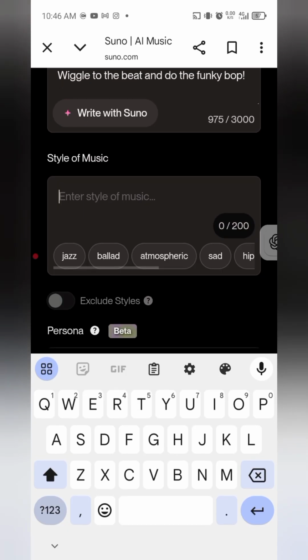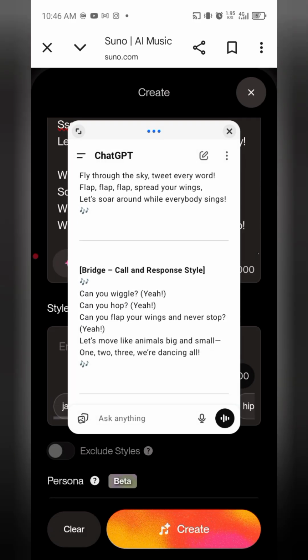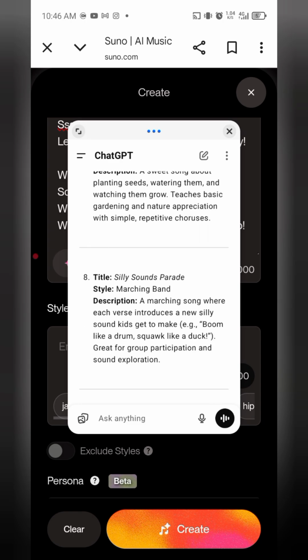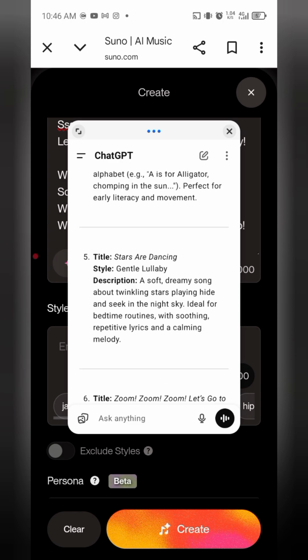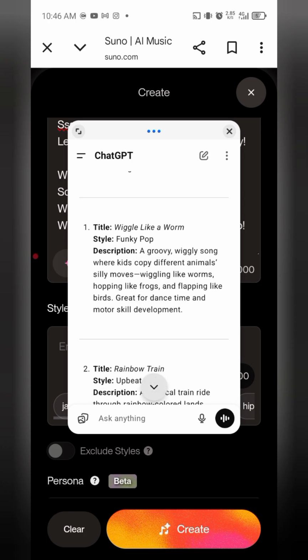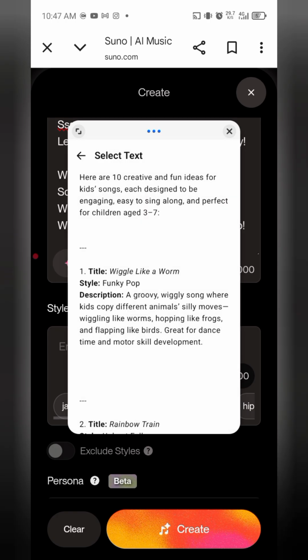So now they say the style of music. Let me check my ChatGPT and look at the style of music that we have here. Let's go to the first one. Funky pop is the style of music here. So I'm just going to copy that and paste it. Funky pop, and then I'll write out the description as well.